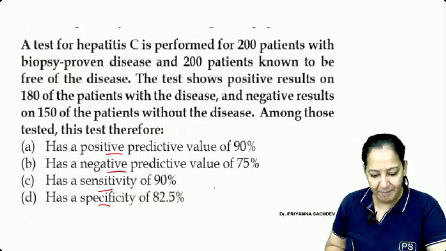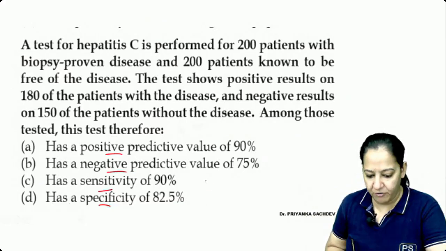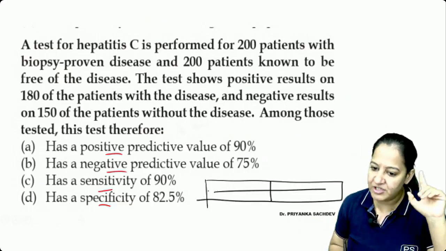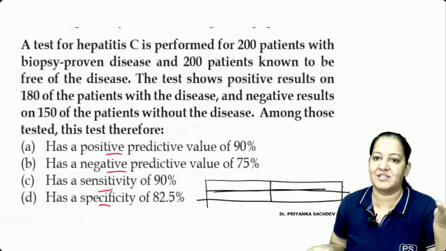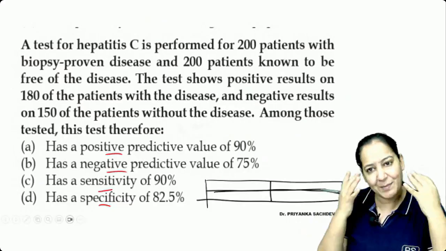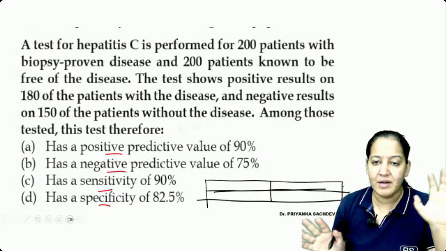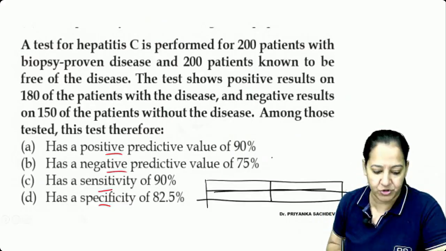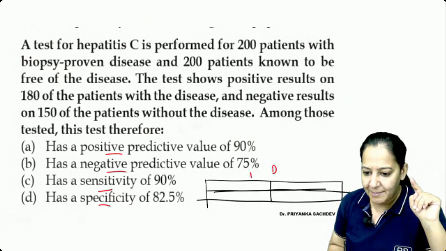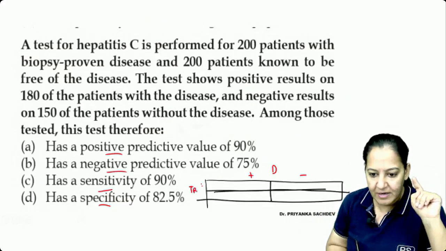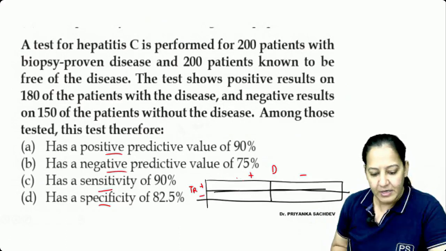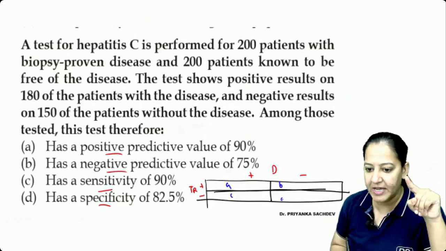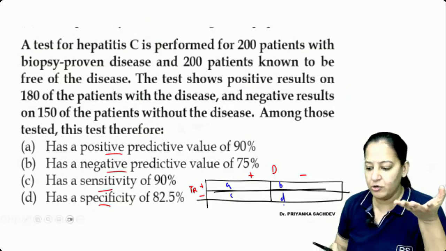Okay. So make a 2 by 2 table. Follow my instruction. Listen, make a 2 by 2 table. The 2 by 2 table is the gist. If you can tell me the value of ABCD, that's it. Then it is mechanical work, applying the formula. I'm not interested in teaching you mathematics and calculation. I'm interested in teaching you the approach. So tell me disease positive, negative, test result positive, negative. Read the question and tell me the values of ABCD.